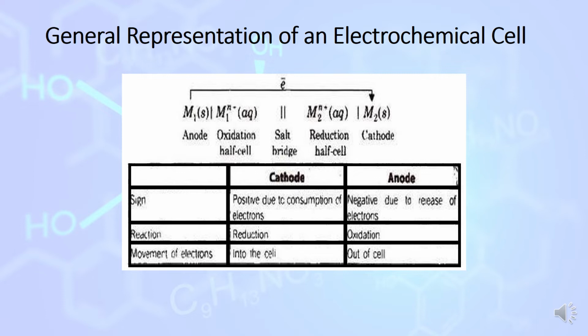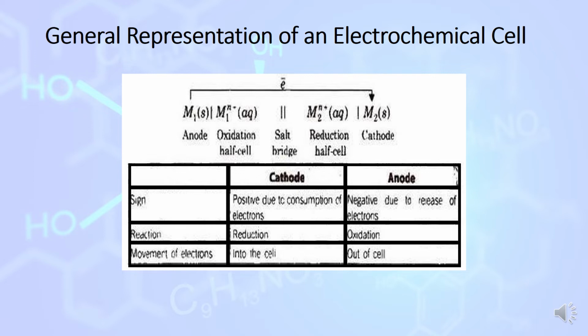How can we represent an electrochemical cell? As I have told you, an electrochemical cell takes place in two containers. In one container oxidation reaction takes place and in another reduction reaction takes place. Anode carries negative charge, cathode carries positive charge.